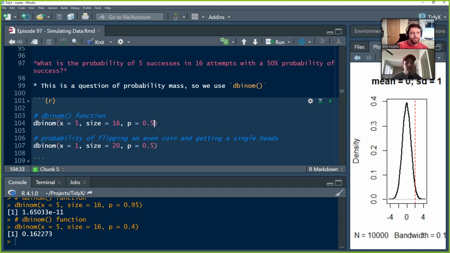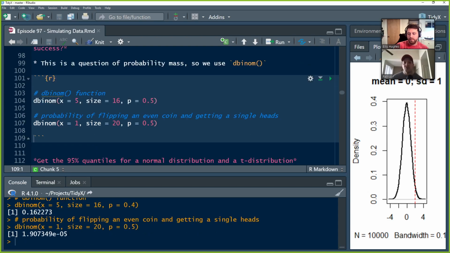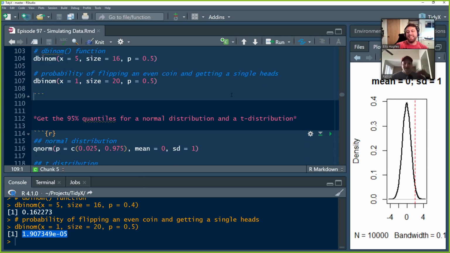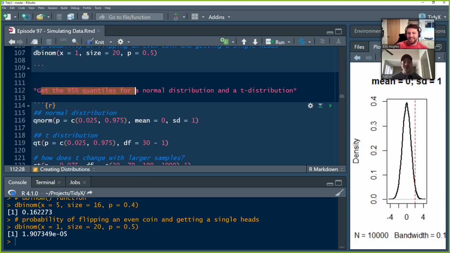And we could do the same deal here. What's the probability of flipping an even coin and getting only a single head in 20 flips with a 50-50 chance? Obviously we would expect many more heads if we had a 50-50 chance than just one. But it's not impossible. It's just improbable. Okay. And now we'll use our Qnorm functions and our Qt functions.